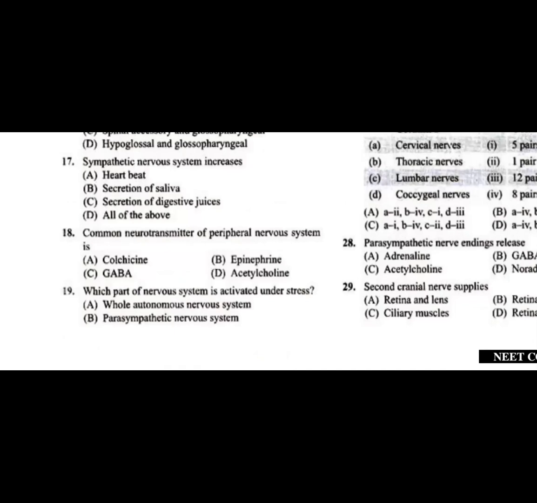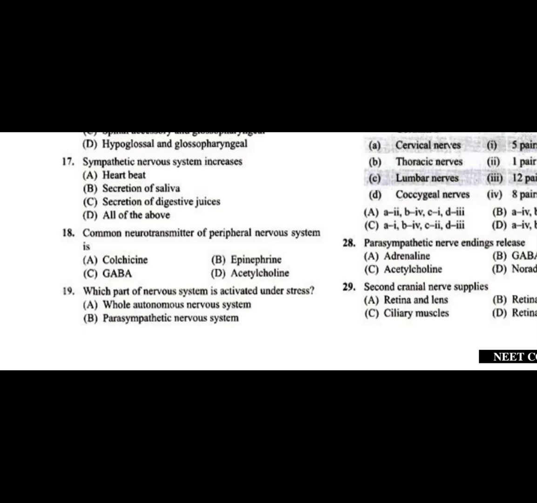Second statement, secretion of saliva. Actually, sympathetic nerves inhibit the secretion of saliva, as well as the secretion of digestive juices. So option D, all of the above, will be wrong. Question number 17, the answer is that it is increasing the heartbeat.